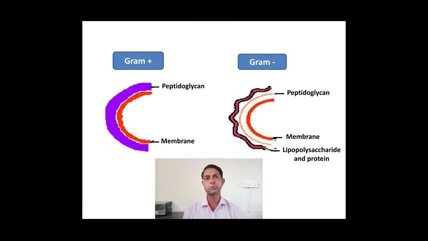In gram positive bacteria the peptidoglycan layer is very thick, whereas in gram negative bacteria the peptidoglycan layer is very thin. Along with that, the gram negative bacteria possesses a lipopolysaccharide and protein layer towards the external side of the peptidoglycan. So that is the difference between gram positive and gram negative bacteria.